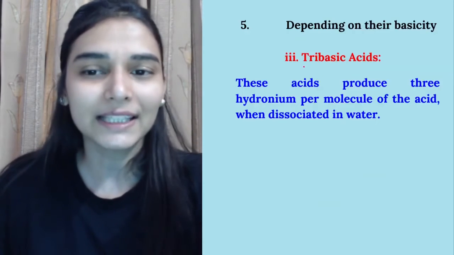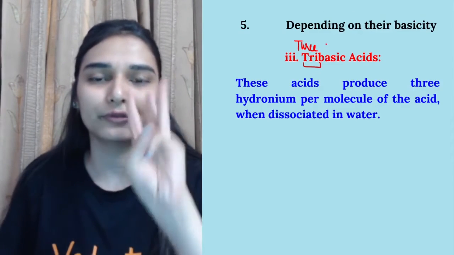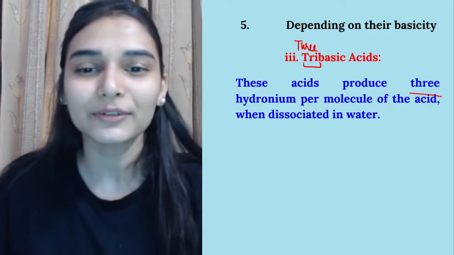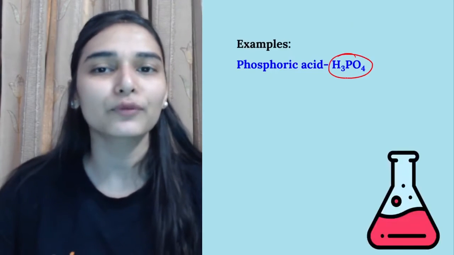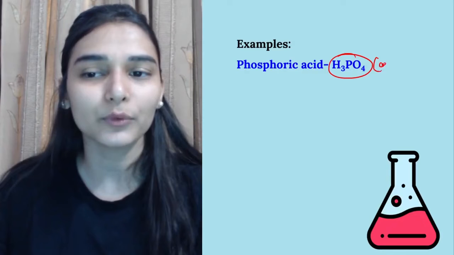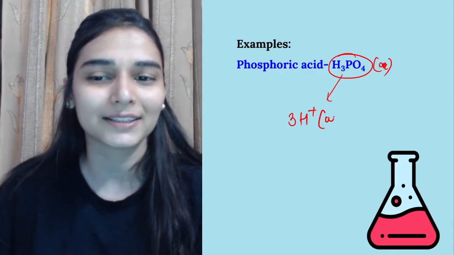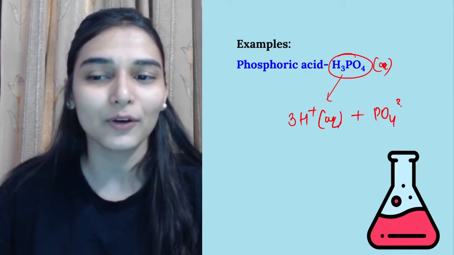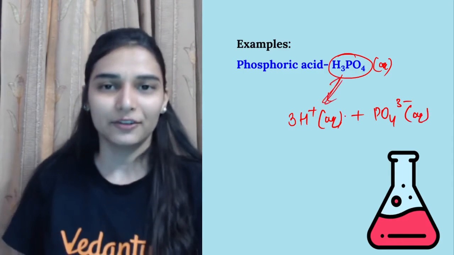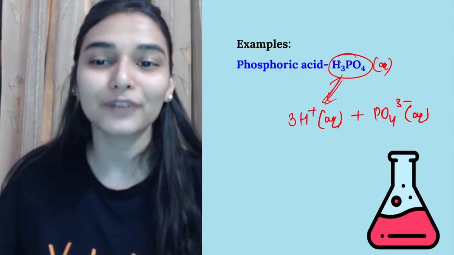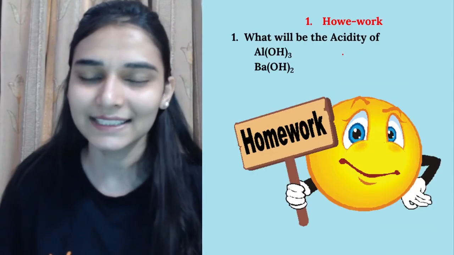Then we have the tribasic acids. Tri का मतलब होता है 3. So acids which have a basicity of 3 will be producing 3 hydronium ions per molecule of the acid in water. जैसे I will take the example phosphoric acid. Phosphoric acid का aqueous solution आप ले सकते हो, ठीक है, and you would be getting 3 H plus ions, right? And phosphate ions will also be there. It's a weak acid, so you can show by the equilibrium आप दिखा सकते हो. Right, so what you are getting? 3 H plus ion from one molecule of the phosphoric acid, so tribasic acid. I guess that is clear to you.